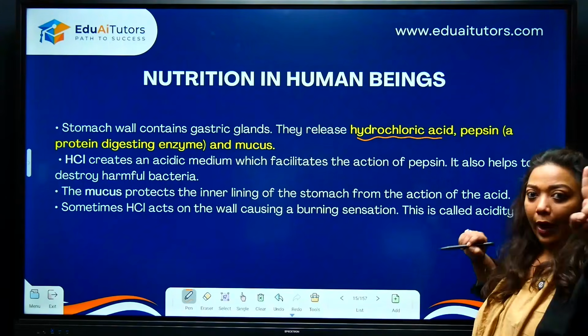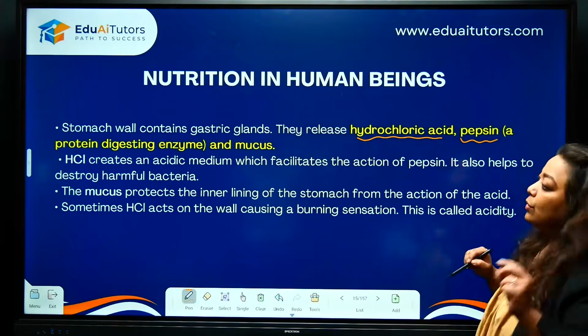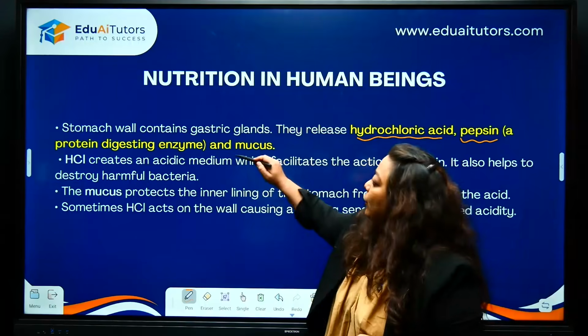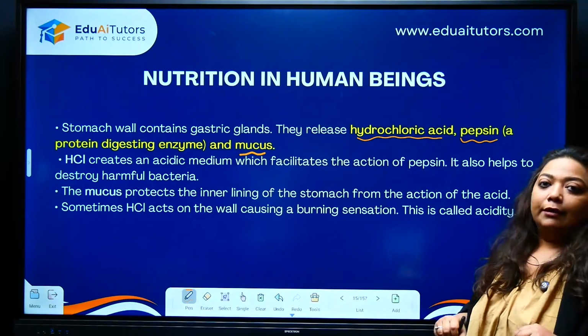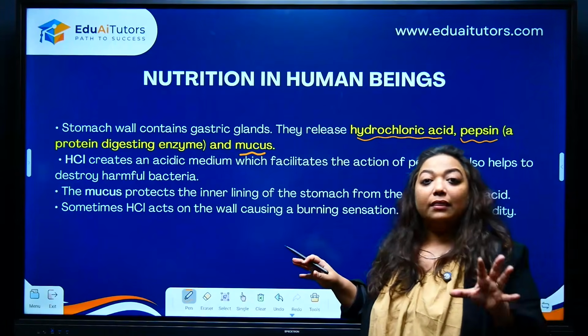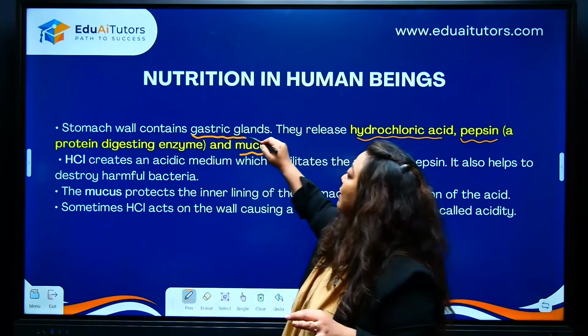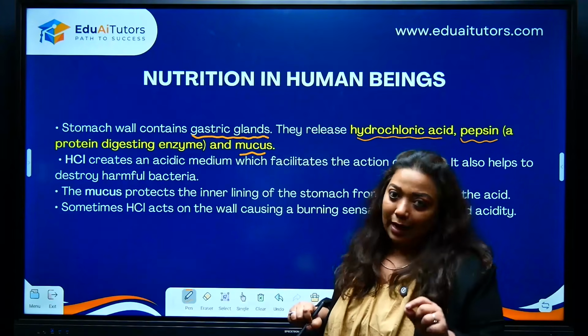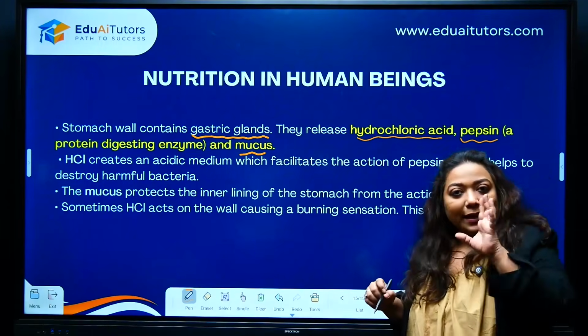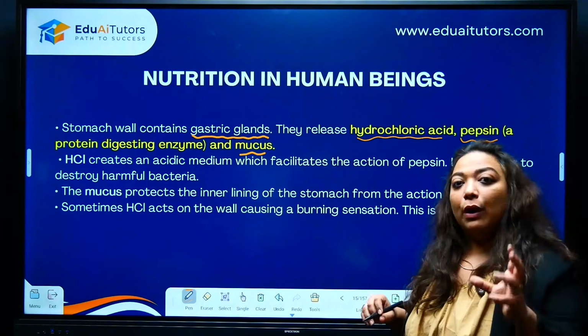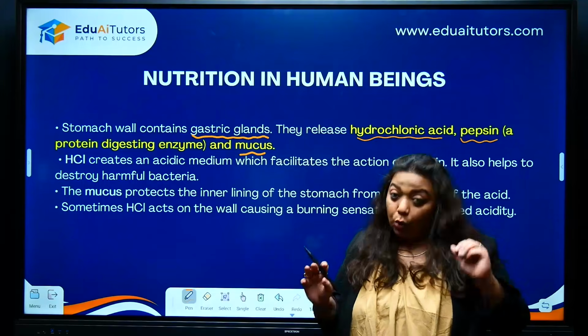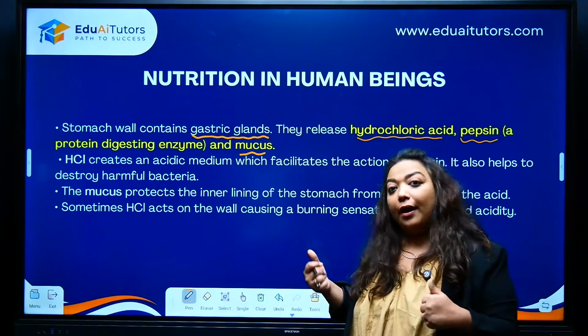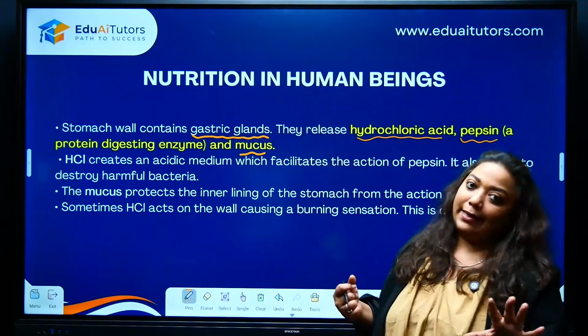Hydrochloric acid 1, pepsin 2, and mucus. Now these are secreted by the glands present inside the stomach, which are called gastric glands. Alright, so what are gastric glands? They are the glands found in the stomach. You can get a question on this. What are the secretions from the gastric gland?